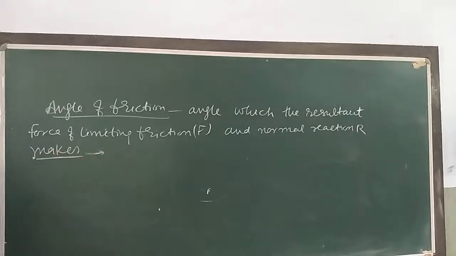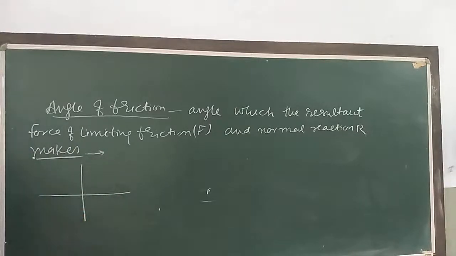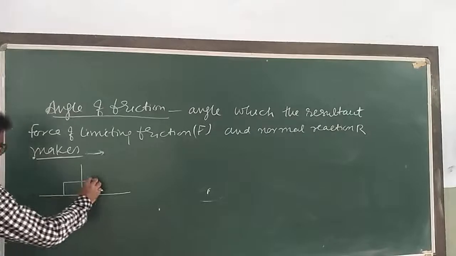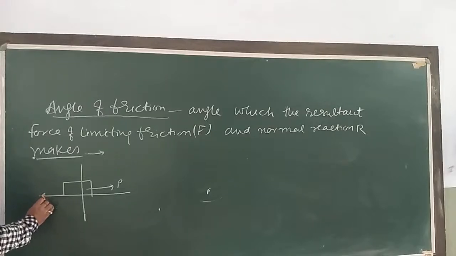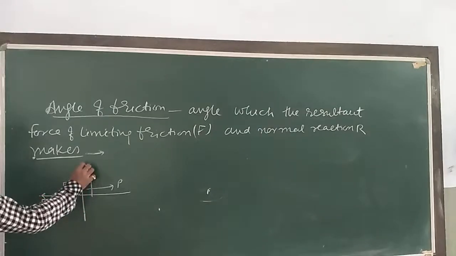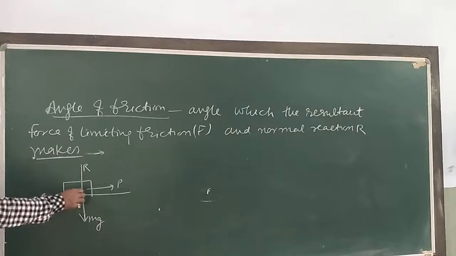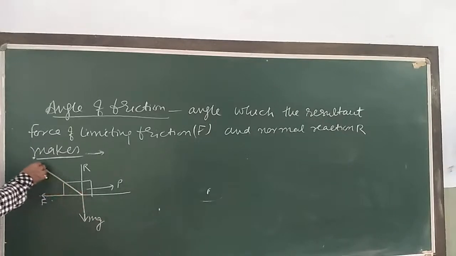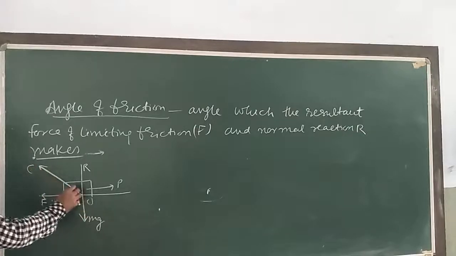You see this diagram here. The body moves under an applied force, say P. There is the frictional force F, the normal reaction R, and the weight mg. This is the normal reaction, here is the limiting friction, and the resultant force along OC makes an angle theta.